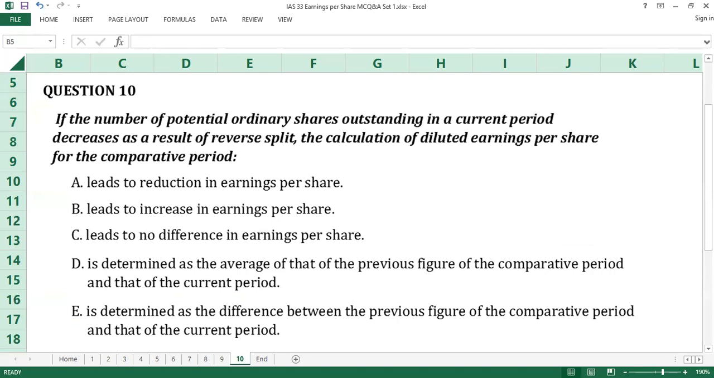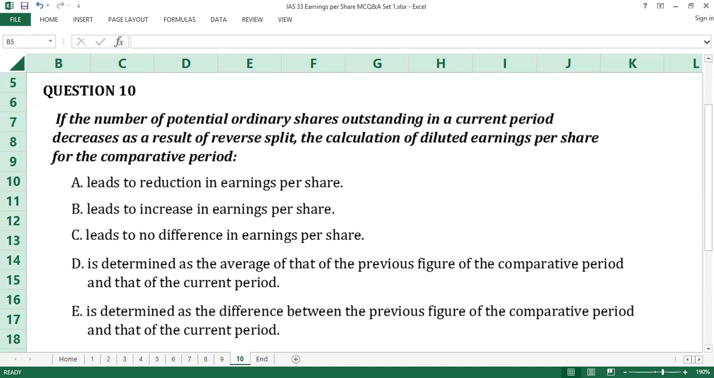Question number 10. The answer to question number 10 is B, leads to increase in earnings per share. IAS 33 provides that if the number of ordinary or potential ordinary shares outstanding increases as a result of a capitalization, bonus issue, or share split, or decreases as a result of reverse share split, the calculation of basic and diluted earnings per share for all periods presented are adjusted retrospectively. This affects the denominator only in the formula.